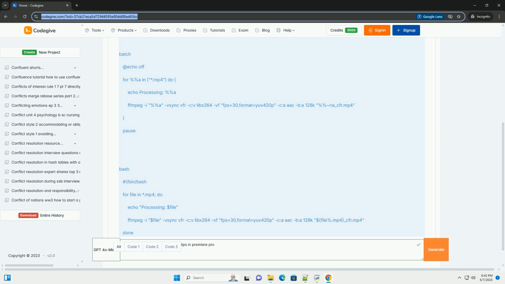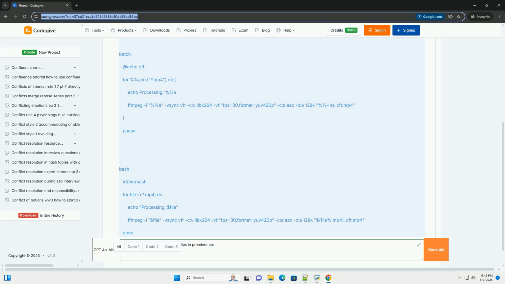-vf "fps=30,format=yuv420p", this is the video filter. fps=30 sets the output frame rate to 30 frames per second; replace 30 with your desired CFR. This is the primary mechanism for forcing CFR. It will duplicate or drop frames as needed. format=yuv420p ensures the output video uses the yuv420p pixel format, which is highly compatible with most video players and editing software. Omitting this can sometimes lead to compatibility issues.